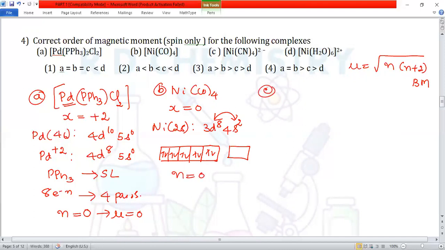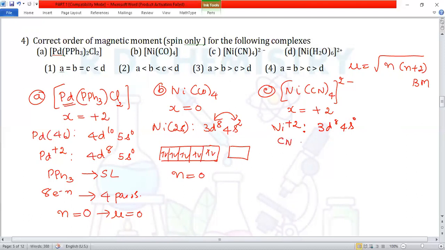We'll go for the complex [Ni(CN)4]. Total charge is equal to -2. When you calculate the x value, x is equal to +2 charge. So nickel +2 we will get. Nickel +2 charge. So it is 3d8 and 4s0.